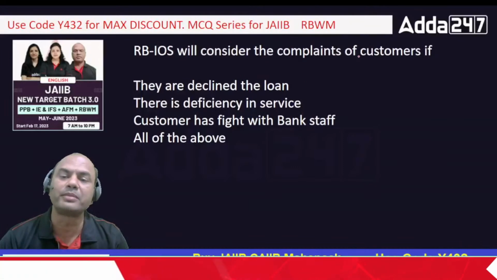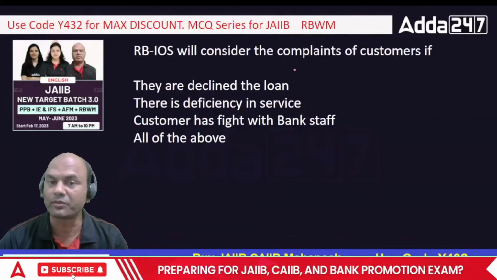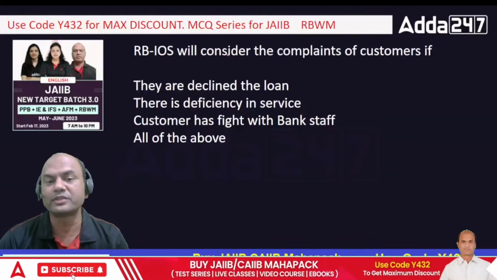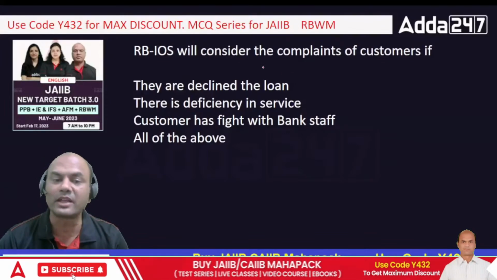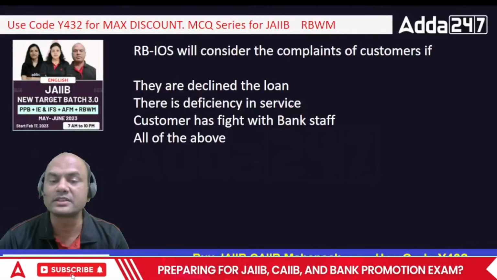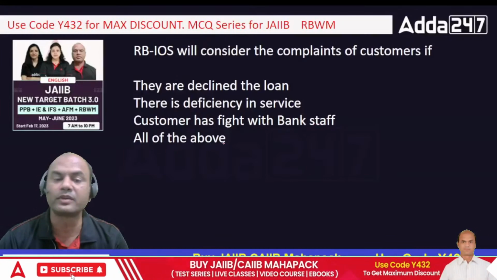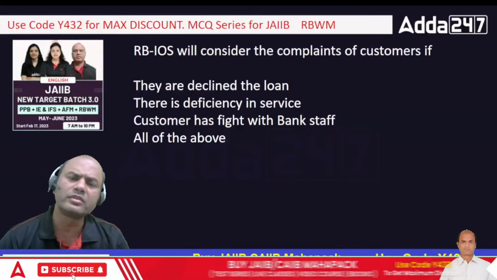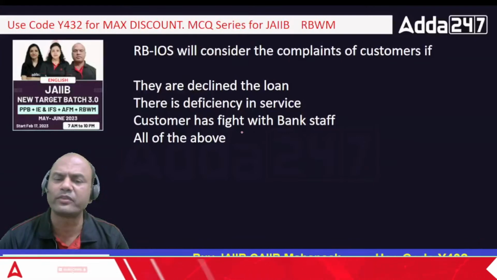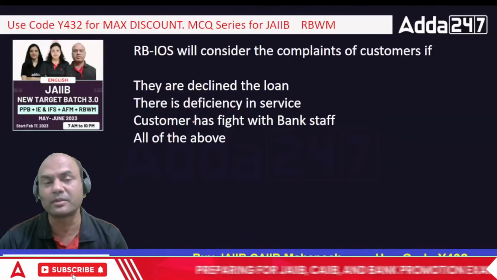RBIOS will consider complaints of the customer if they are declined a loan, there is deficiency in the service, the customer has a fight with the bank staff, or all of the above. If I have a fight with the bank staff, it's not stated whether inside or outside the bank.